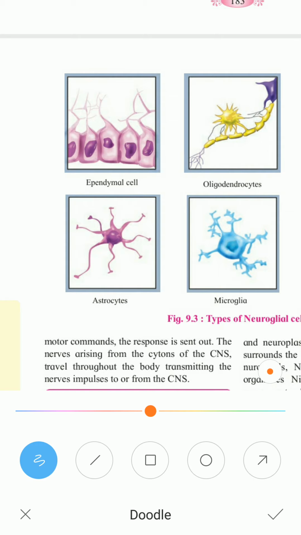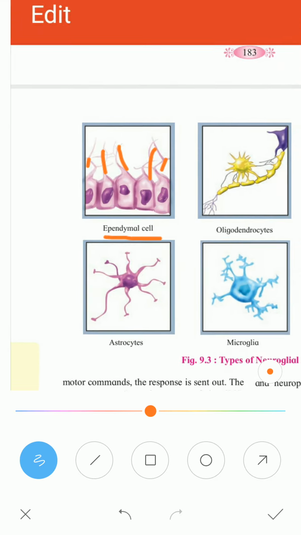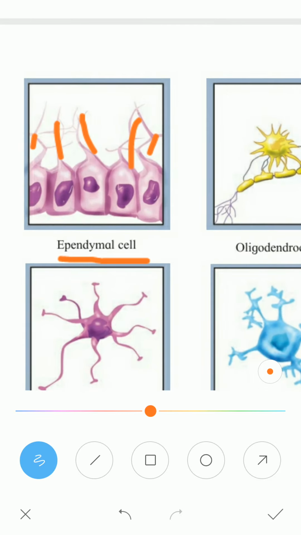Basically the very first one here in the picture, you can see, is the ependymal cells. Ependymal cells have some outgrowths, ciliary outgrowths. They are present as a single layer, like squamous or columnar epithelial tissue. They are present on the inner lining of the central canal of the spinal cord, as well as in the cavities inside the brain. Now the most important thing, they produce the cerebrospinal fluid. That is, the cerebrospinal fluid is the fluid present inside the brain as well as the spinal cord.